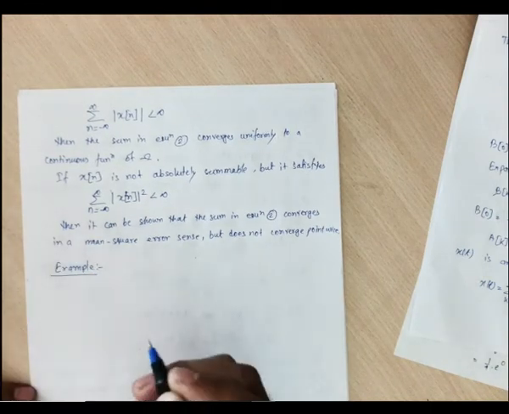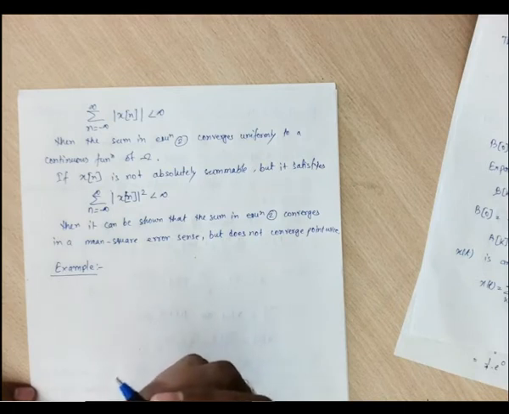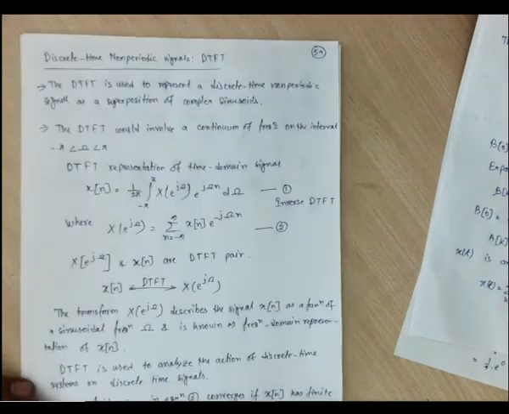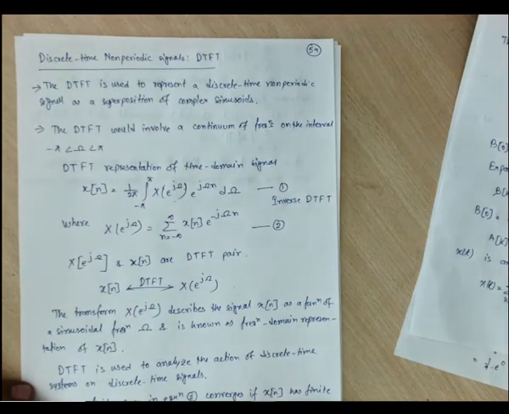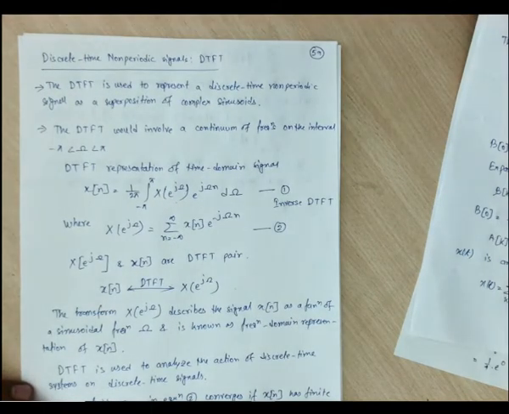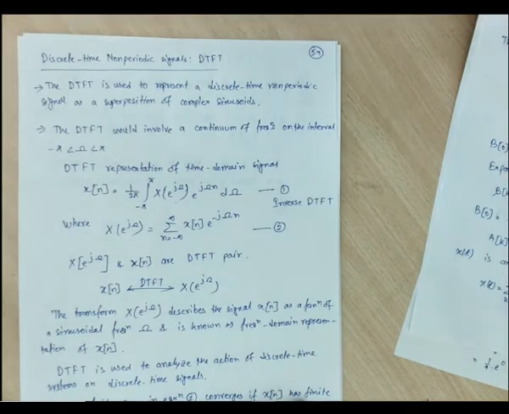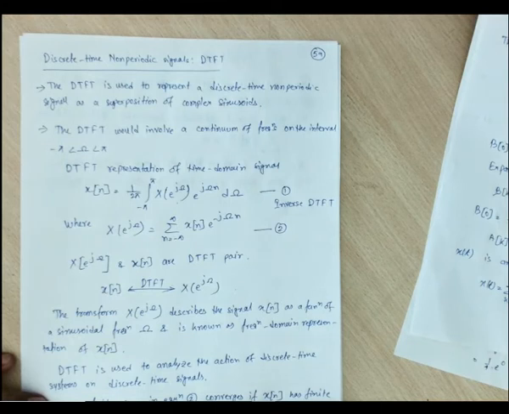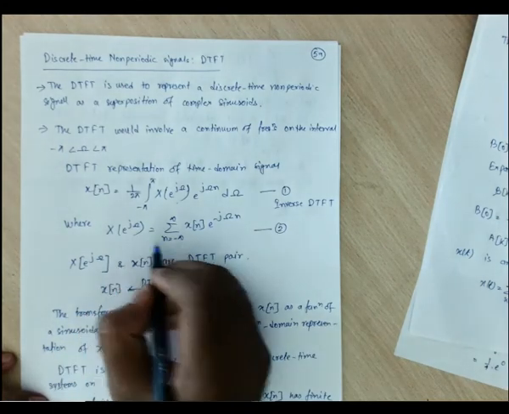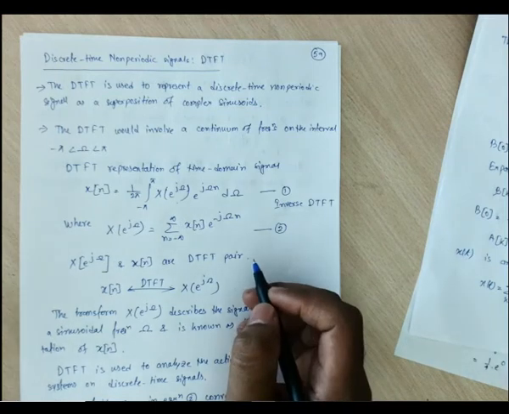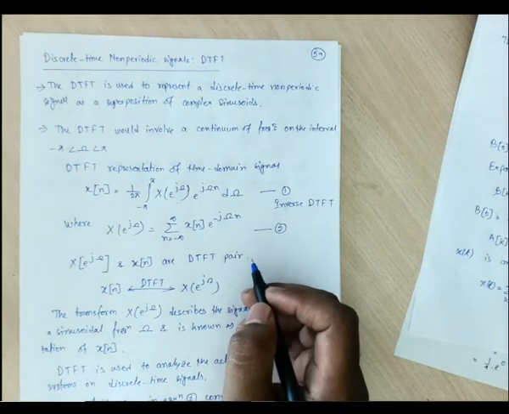Yes. Hello? Yes. Sir, I am quite confused with the expression. Which one? Sir, in equation 1, capital X of e to the power j omega is the coefficient. It is the coefficient of e to the power... So if it is the coefficient, then again when we are writing that in terms of summation, we are getting that in terms of x[n]. Right. So how will we calculate that? Because which one is the expansion and which one is the coefficient?